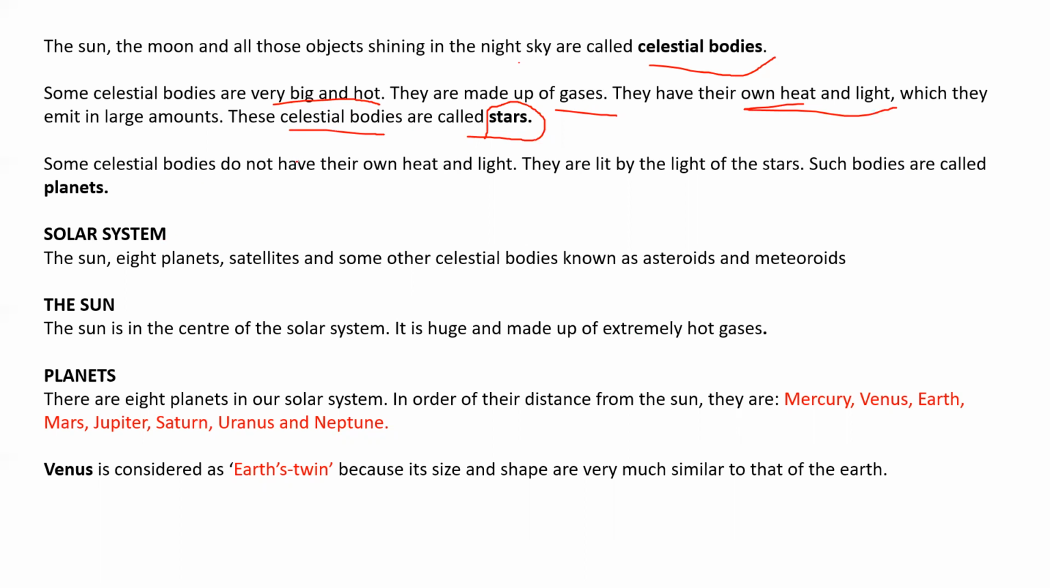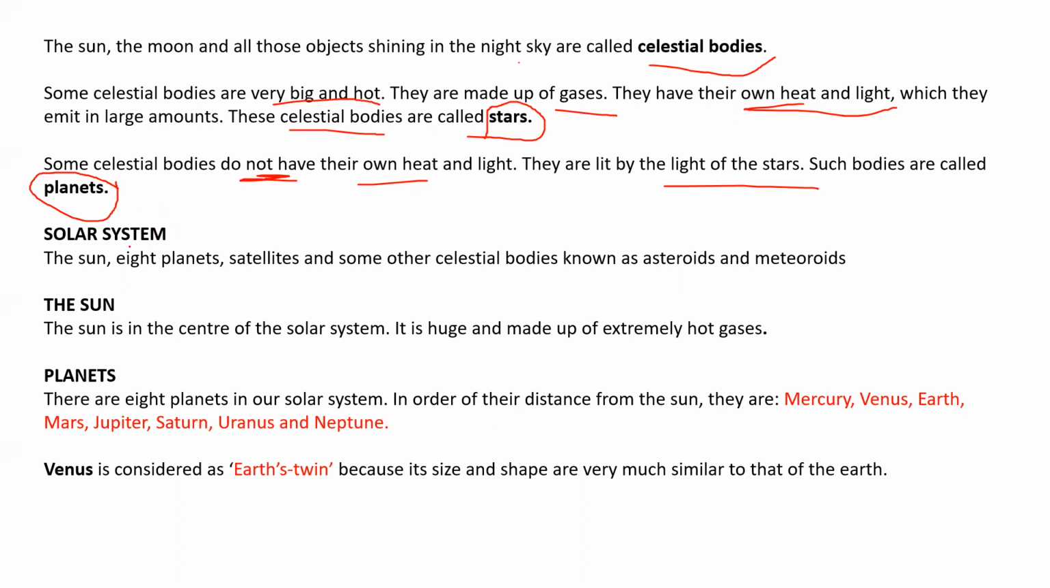Some celestial bodies do not have their own light; they are lit by the light of the stars. Such bodies are called planets. So there are all types of celestial bodies. Some have their own light, and some of them don't. Those celestial bodies which have their own light are known as stars. Those which do not have their own light are known as planets.